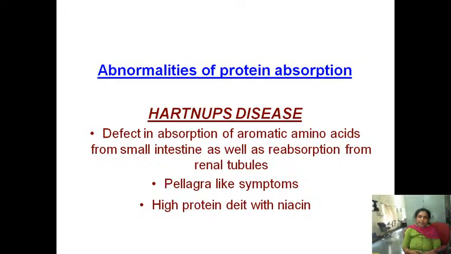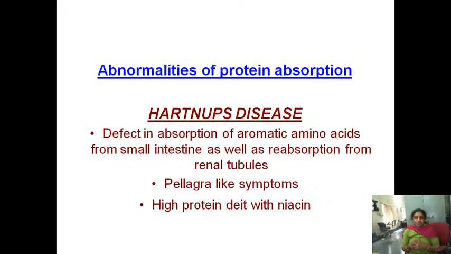Then finally, coming to the abnormalities associated with protein absorption, there is Hartnup's disease. This is due to a defect in the transport of aromatic amino acids from the small intestine as well as from the renal tubules. Here there is a defect in the aromatic amino acids. Name the aromatic amino acids: phenylalanine, tyrosine and tryptophan. Their absorption is defective either from the small intestine or from the renal tubules.